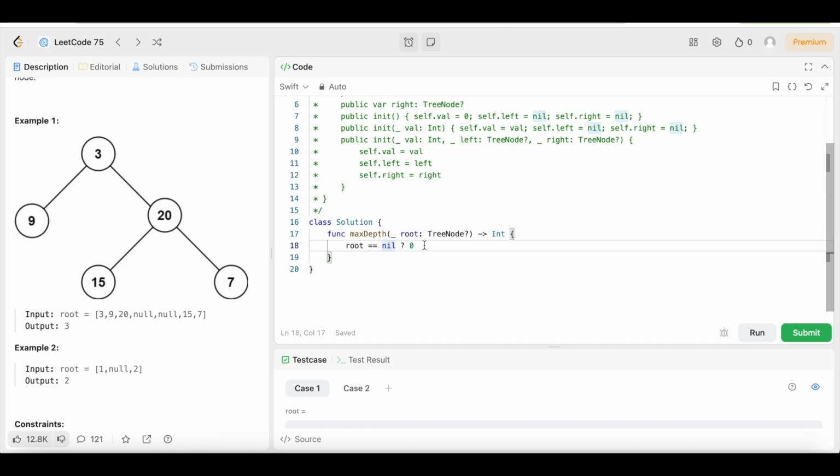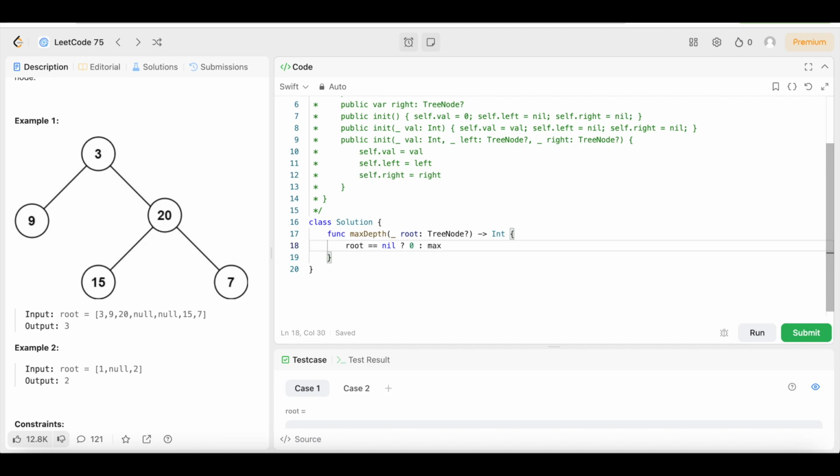If it's not true, that's when we put these colons right here. If it doesn't equal nil, that's what these colons are for. How are we going to handle it if it does not equal nil? This is how.